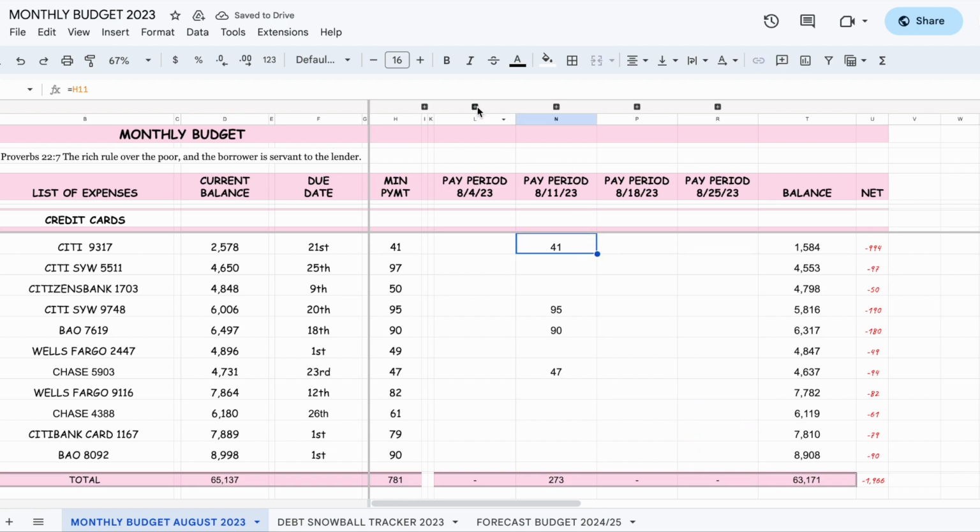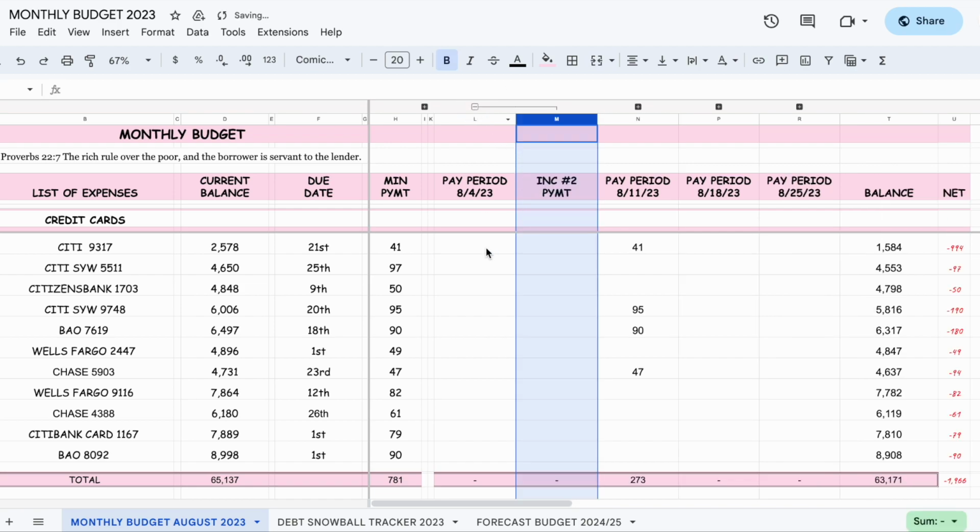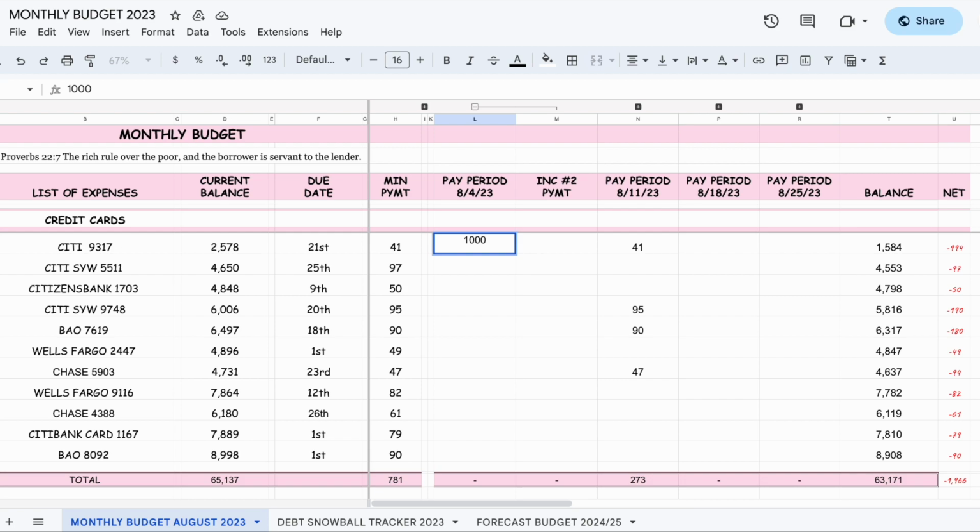Now we're going to go back to August 4th because I know that income 1 came in and the first payment for income 2 came in. So that's here. That's income 1. Then you have income 1 and income 2.